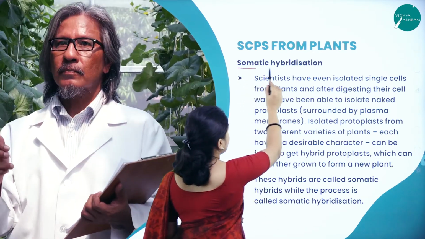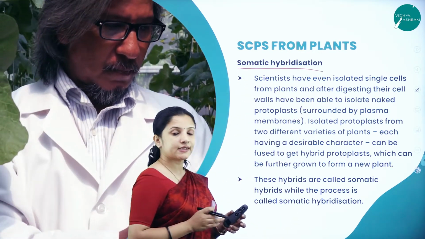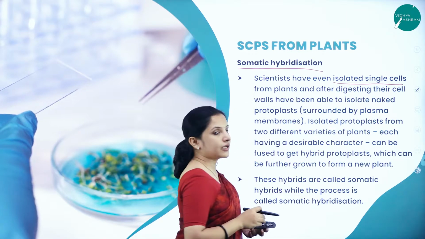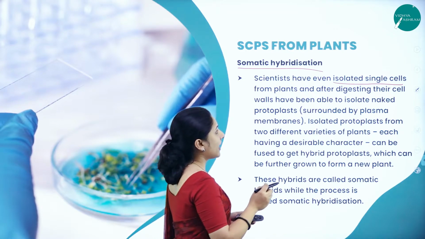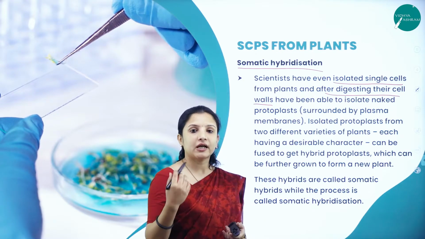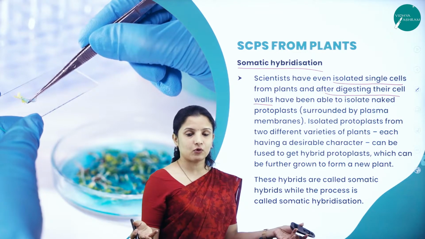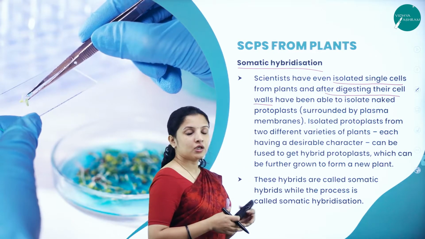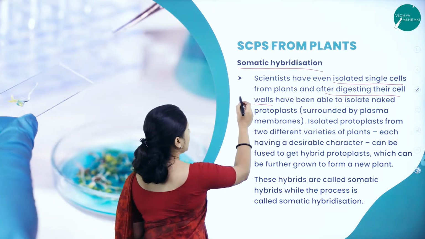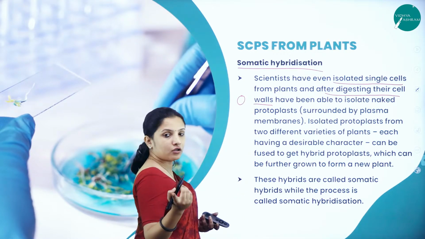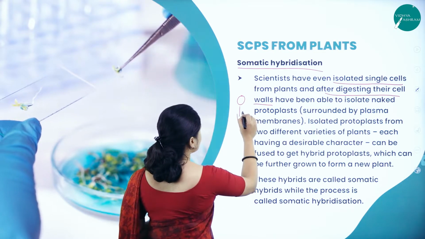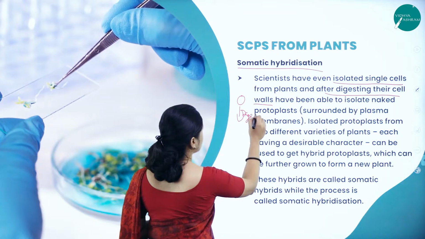Somatic hybridization is where scientists isolate single cells from the plants and remove the cell walls. They digest the cell walls, so the cell walls will be removed. Say for example, from a plant they will isolate a single cell, and we all know that plant cells are covered by a cell wall, right? After that, they will digest the cell wall.